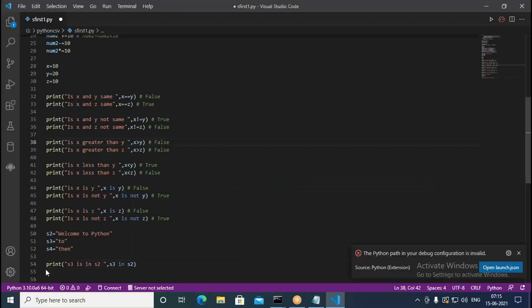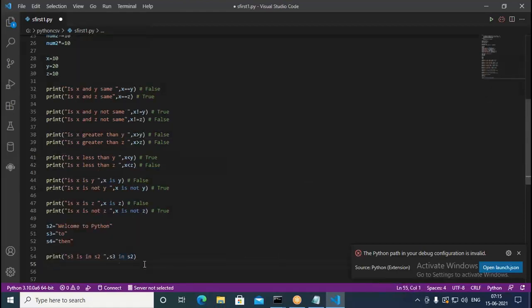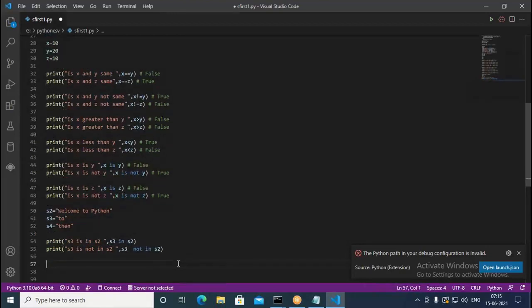Similarly, we take this one and use "not in" also. Same thing here, "is not in". Same I can write here: s3 and s4, s3 is in s2 and s4 is not in s2.